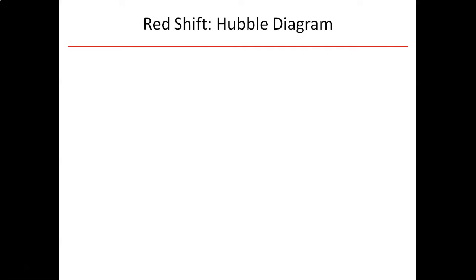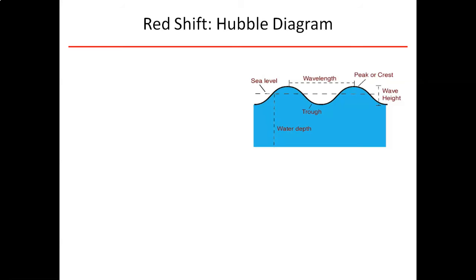Redshift. What do we mean by redshift? Well, to understand redshift, we have to take a look at how light travels. Okay? Many of us have been to a beach or seen pictures of a beach or the ocean, and we know that waves travel through the ocean.